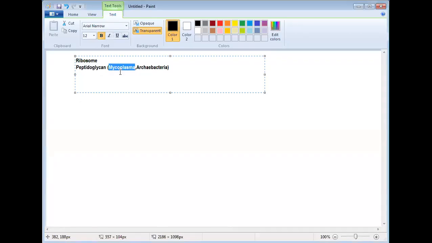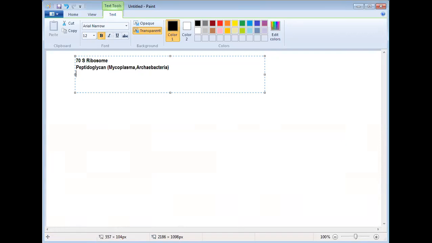In mycoplasma, you do not find any cell wall even, right? Any more point? Which ribosome is present? Absence of nuclear membrane, first point. And which ribosome is present? 70S. Only 70S. 80S is completely absent, okay.